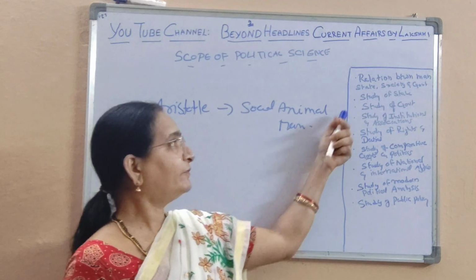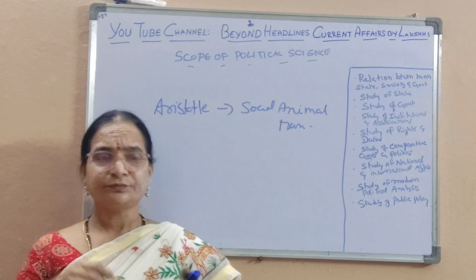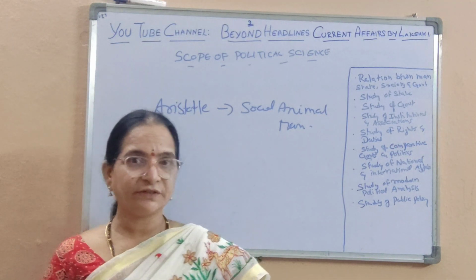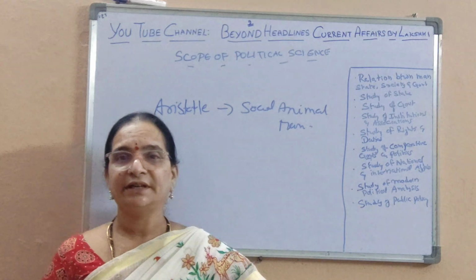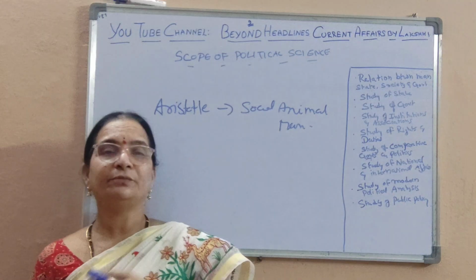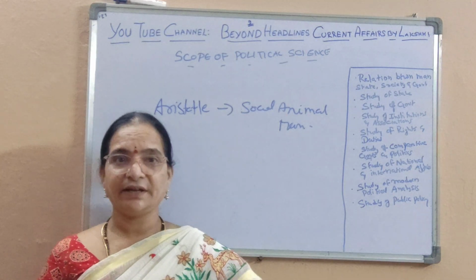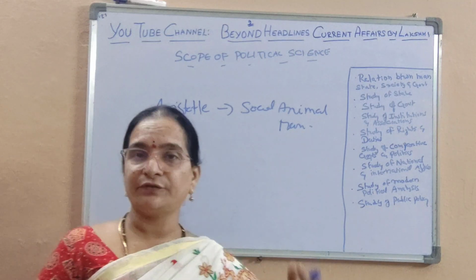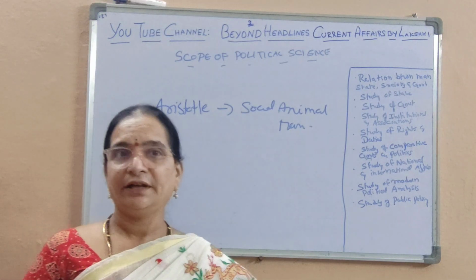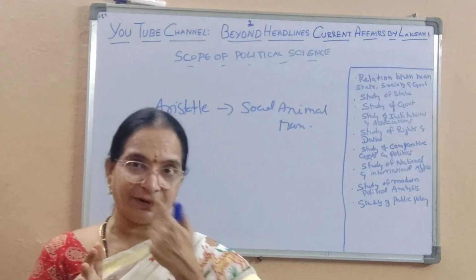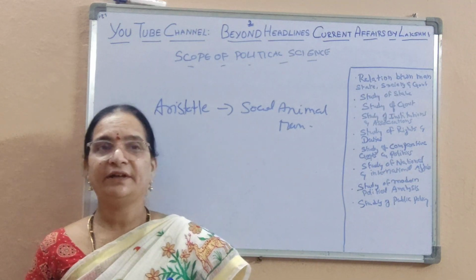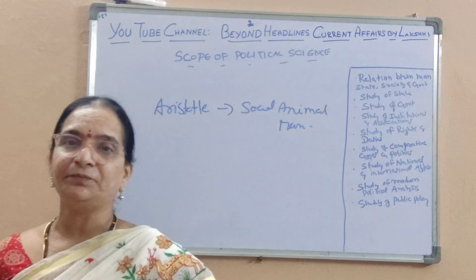Next, study of state. Political science studies about the origin of the state, the evolution of the state and the state in its present nature. So, how state originated? There have been so many theories that have been discussed on how the state was formed, and the most rational theory is the social contract theory, wherein before the state was formed, which we call a state of nature, people existed in society where they enjoyed absolute freedom without any restrictions.